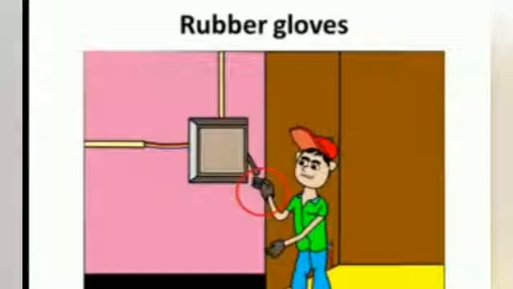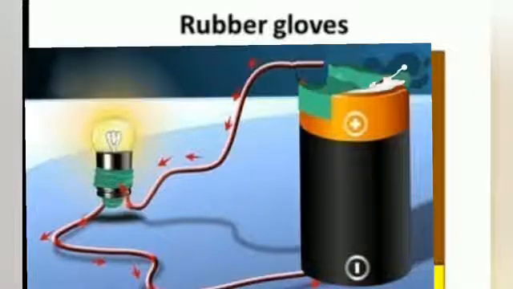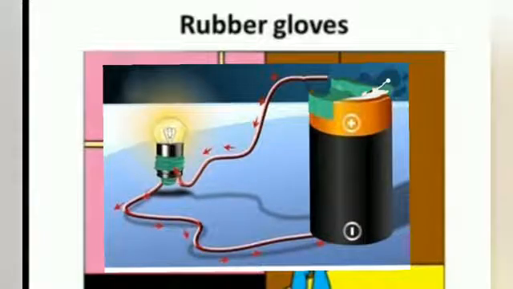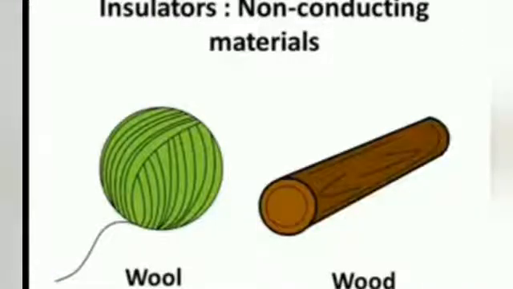Do you know why do the electricians wear rubber gloves while working with electric instruments, etc.? Electricians wear rubber gloves because it doesn't allow electricity to flow through it and he wouldn't get electric shock. So, the materials like rubber, plastic, wood, etc. don't allow electric current to pass through them. These are called non-conductors or also known as insulators, as they insulate us against electricity.